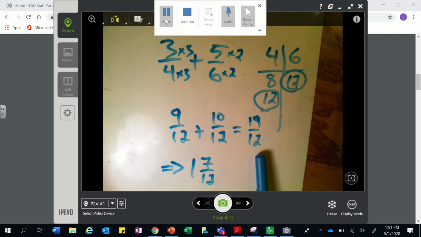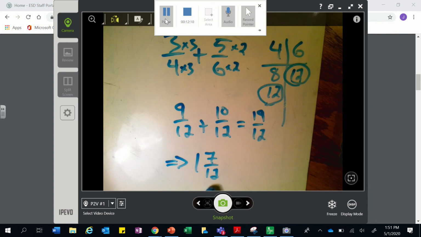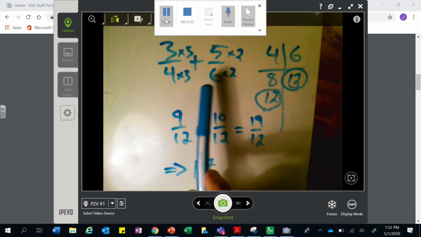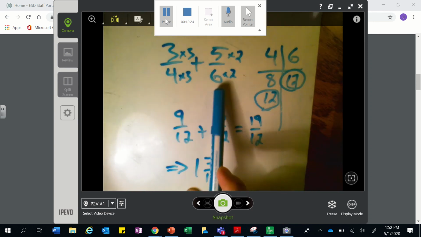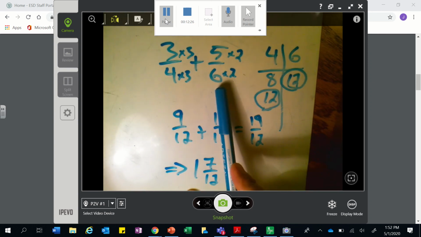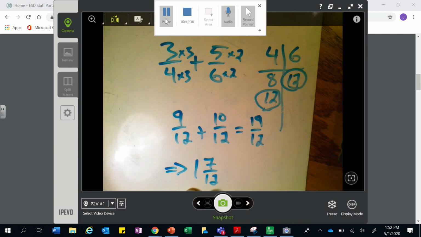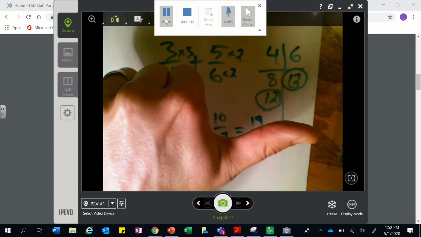Now let's turn this into a mixed number. Do we need to simplify at all? No, we are good. But wait, let's estimate and see if we are correct. So let's check it out. It says 3/4 and 5/6. Well, 3/4 plus almost 1. That's almost 1 3/4. Is that almost 1 3/4? Check. We've got it.